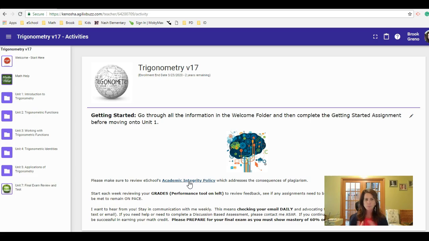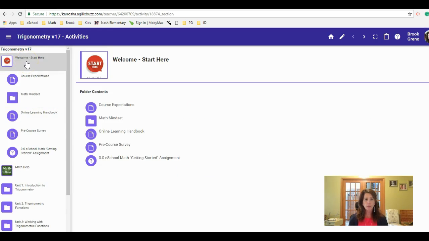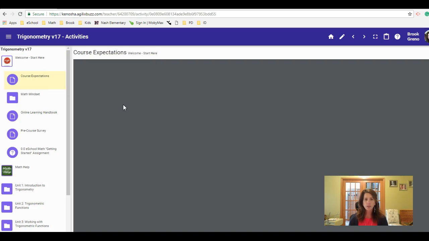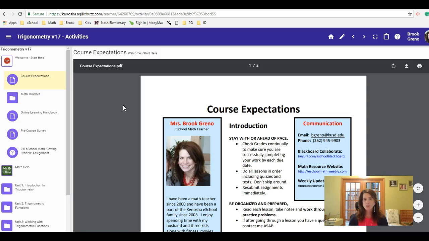the policy. First thing though, as you are getting started in trigonometry, is to make sure that you read through everything in the welcome folder, that you see everything in the welcome and the math help folder before you jump into unit 1. So that's where it says start here. First is the course expectations document. This is attached to your welcome email. Otherwise, take your time reading through all the introduction part here.